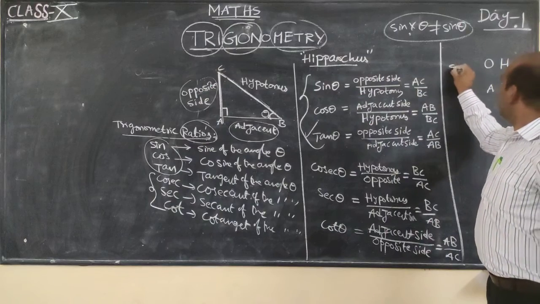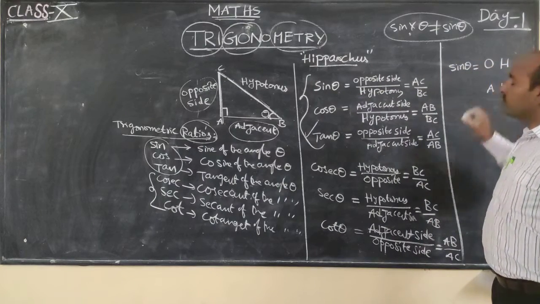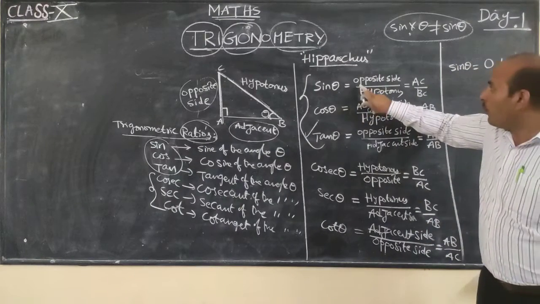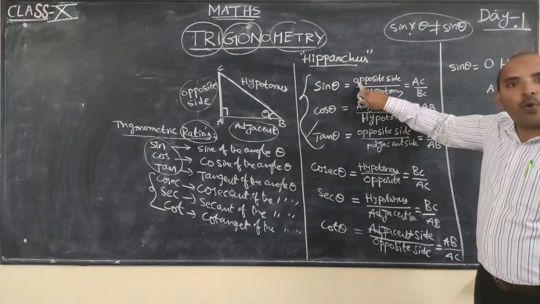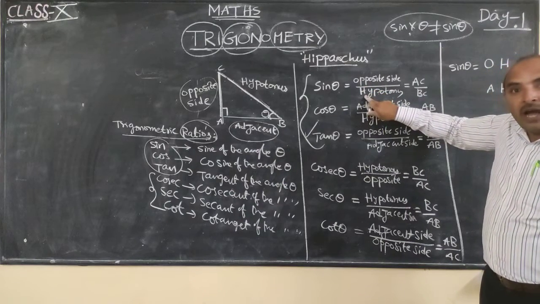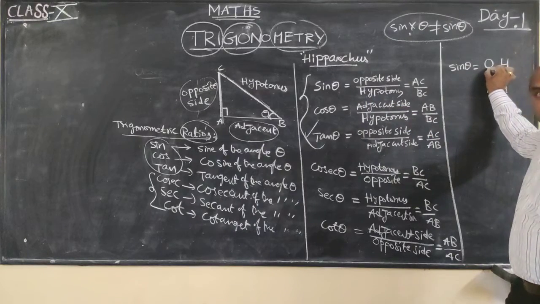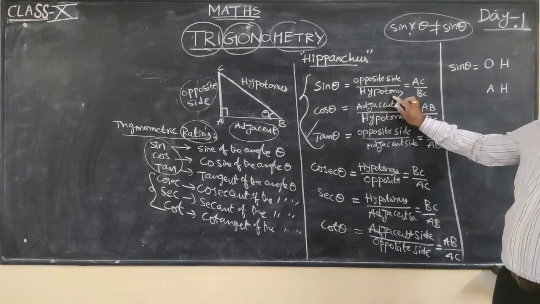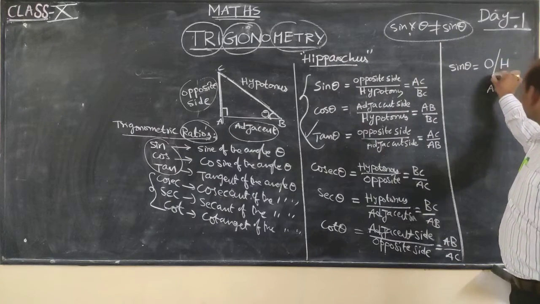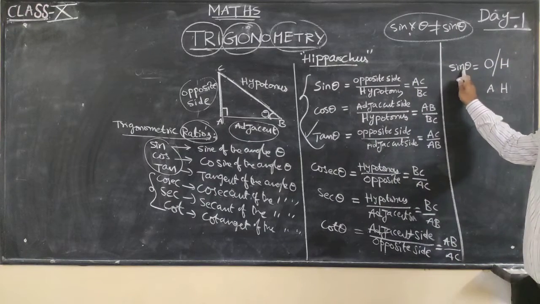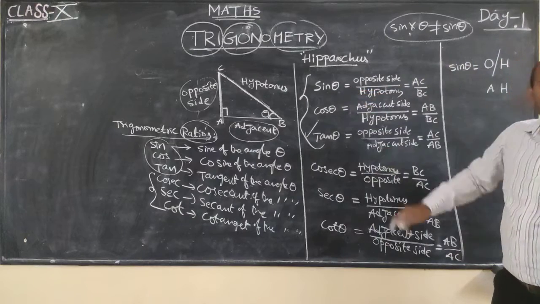Sin theta. Sin theta is equal to what? The opposite side's first letter is O. In the denominator, the hypotenuse's first letter is H. Opposite side divided by hypotenuse. That is sin theta.